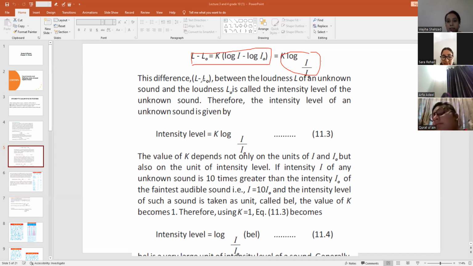This difference L minus L naught between the loudness L of an unknown sound and the loudness L naught is called the intensity level of the unknown sound. So that intensity level of the unknown sound we are going to find out. Our main aim in this topic is to find out the relation for the intensity level of the unknown sound. So we can say that the intensity level equals K log I by I naught. So this is the relation.